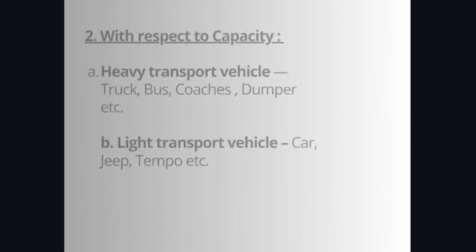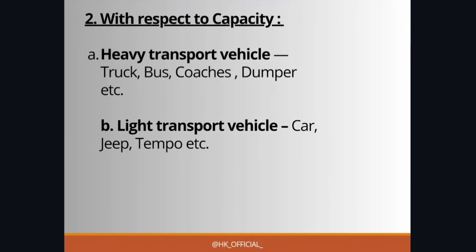Now let us go ahead and see the second category. It is with respect to capacity. With respect to capacity, we have two types: heavy transport vehicles and light transport vehicles, right? If we consider heavy, what all heavy vehicles come to our mind? Truck, buses, coaches, dumper, etc., right? Then for light transport vehicles, we can take examples of car, jeep, tempo. Okay, so with respect to capacity, we can classify into heavy and light. I hope you are learning along with me.